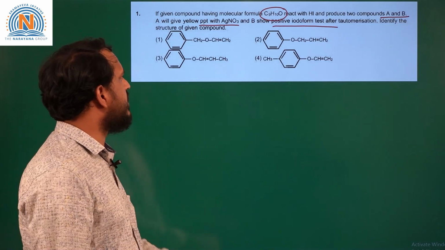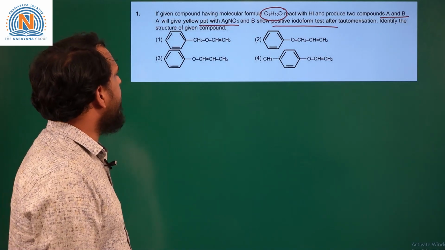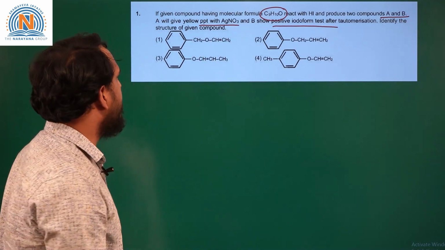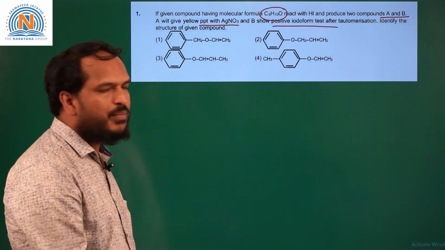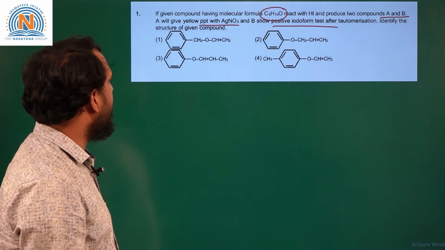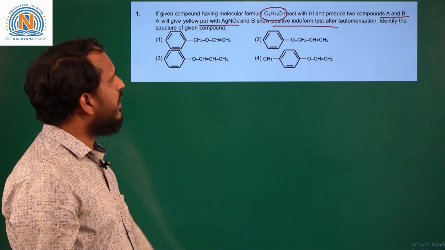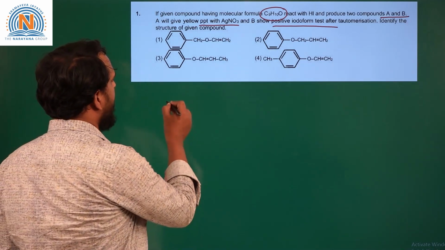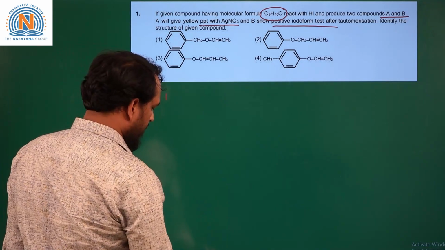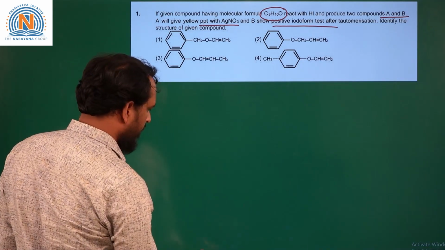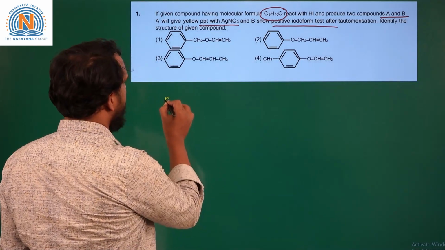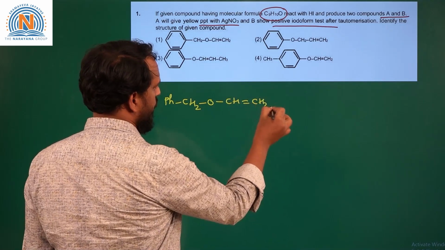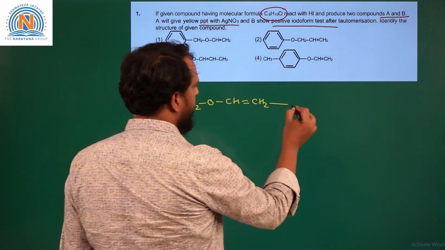Now if we observe these structures 1, 2, 3, 4, we see the common feature that there are 9 carbons, 10 hydrogens and oxygen. So all the structures in options 1, 2, 3, 4 satisfy the given molecular formula. We will try to write the products of the reaction of this compound with HI by taking the options one after the other. In the first option the reactant is PhCH2OCH=CH2, and this is reacted with HI.